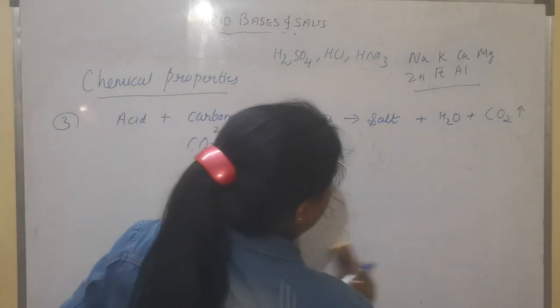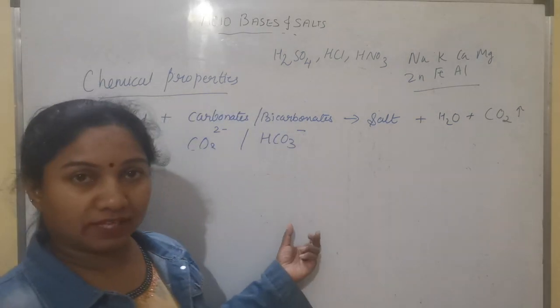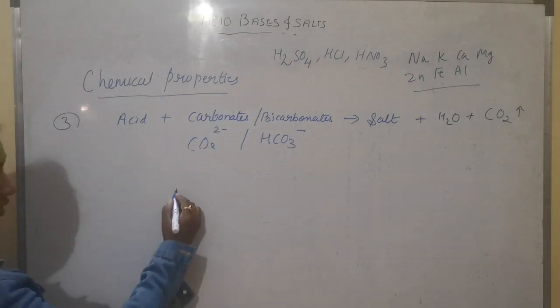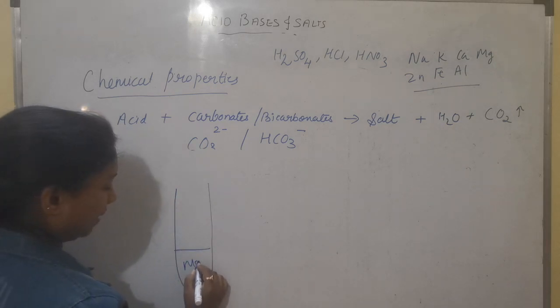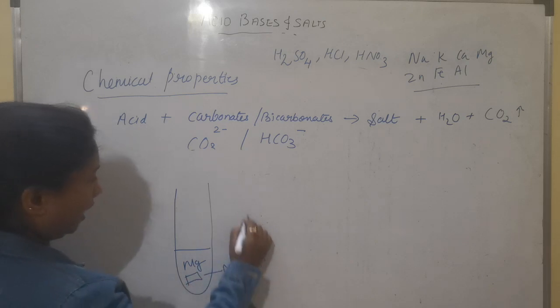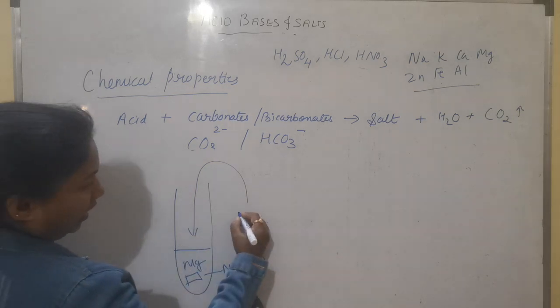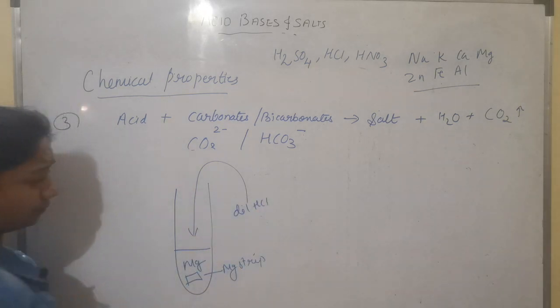In the first reaction, we have seen the evolution of hydrogen gas. There is a test. What test is it? Take a test tube, place a magnesium strip inside the test tube and add dilute hydrochloric acid to it.